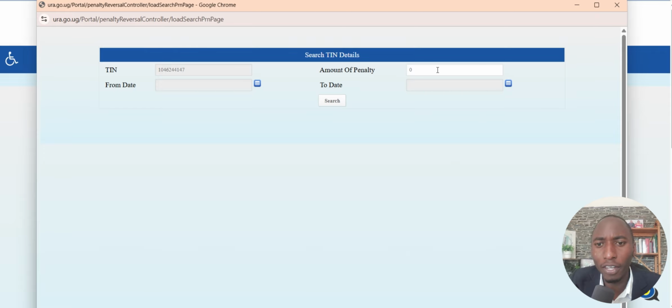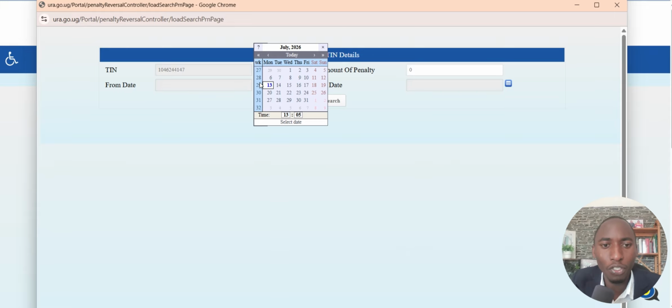So right here you will come to see this. Then you will put in the period that you have delayed to file the return, since from which time to which time this return accrued. Then I will choose randomly. Let's make a year. It's usually a year. So I will make it 2025, July, like exactly this time, the 13th. I will use the 13th.